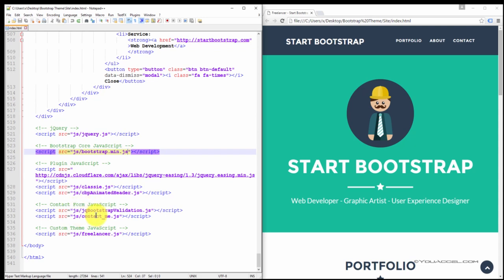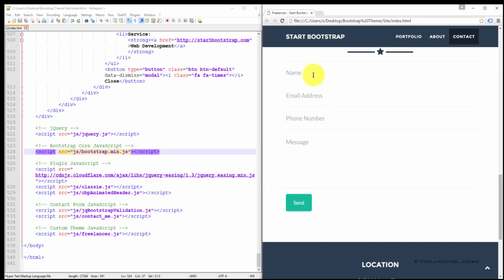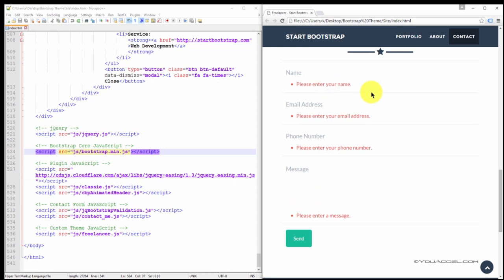And also we have JavaScript files for the page, for the form validation. So this form does come with JavaScript validation. If I don't input any information and click send, you'll notice that I do get the error messages. And that's what these validation JavaScript files are for. And then we have the custom JavaScript for this particular theme. When you do download these themes, it's very important that you understand that a lot of these files are created and used inside the HTML file here, and these are all key components of this layout.